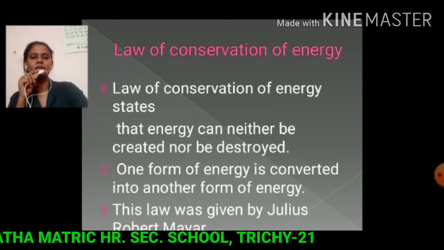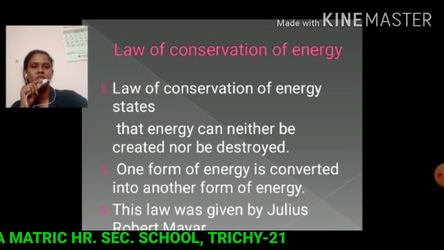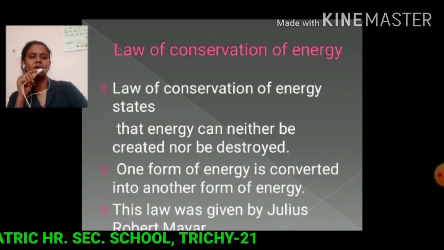Next, the law of conservation of energy. What is the law of conservation of energy? We know that energy cannot be created and it cannot be destroyed.